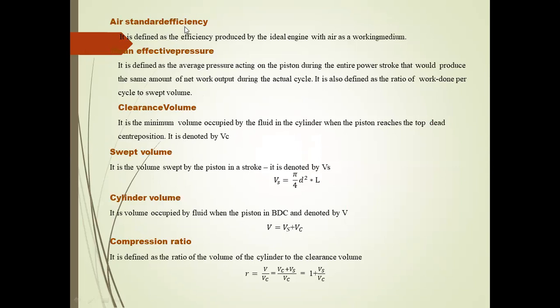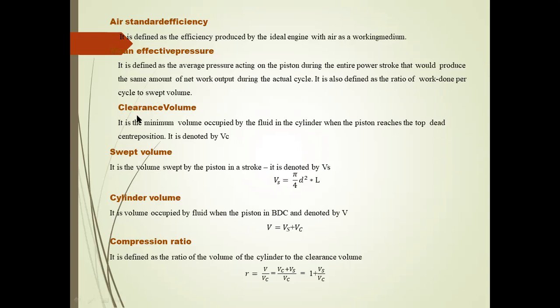We also have to discuss the important terminology used in the air standard cycle. First point is the air standard efficiency. Air standard efficiency is defined as the efficiency produced by an ideal engine with air as the working medium. Second point is the mean effective pressure. It is defined as the average pressure acting on the piston during the entire power stroke that would produce the same net work output as the actual cycle. It is also defined as the ratio of work done per cycle to swept volume.